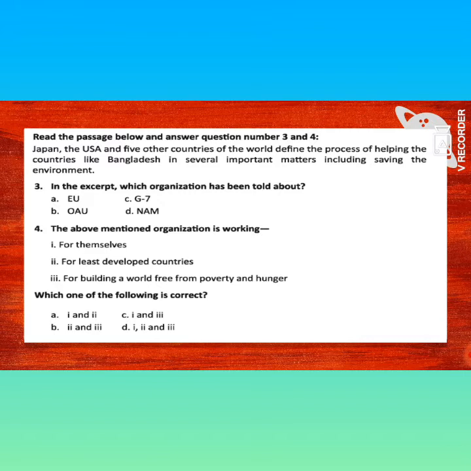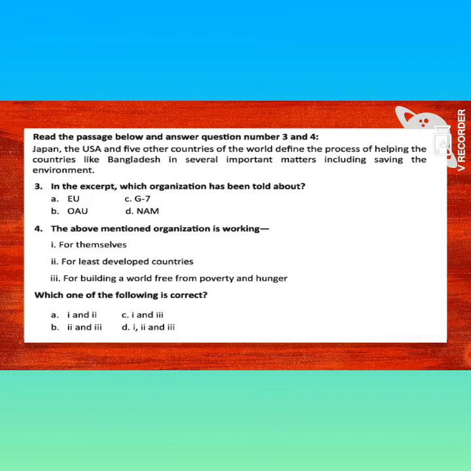Okay. Question number 4. The above mentioned organization is working: number 1, for themselves; number 2, for least developed countries; and number 3, for building a world free from poverty and hunger. Which one of the following is correct? Dear students, see carefully.